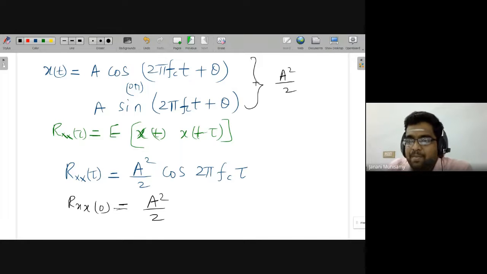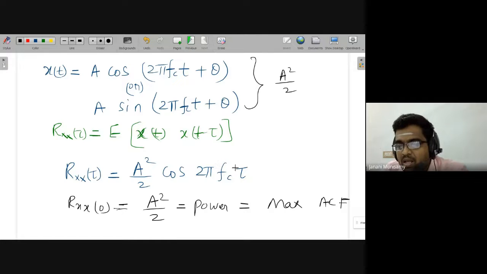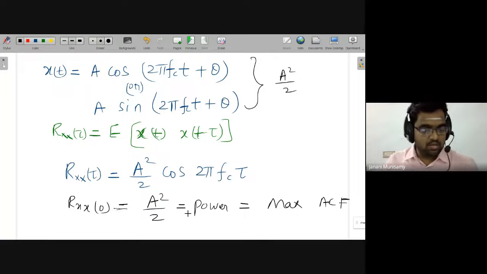I already know the power of the signal in the time domain itself, because this is the usual cosinusoidal and sinusoidal signal. For that, the power is A square by 2. So this is giving the power of the signal, and also this is the maximum ACF. Why? Because at any point of time, cos will have a maximum value of 1. That means when you put tau is equal to 0, only then will you get 1. For all other values of tau, it is definitely going to be less than or equal to 1. So at tau is equal to 0, you are getting the maximum ACF, which in turn is the power of the given signal.